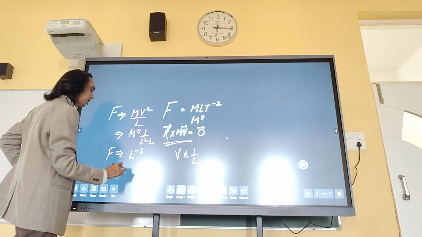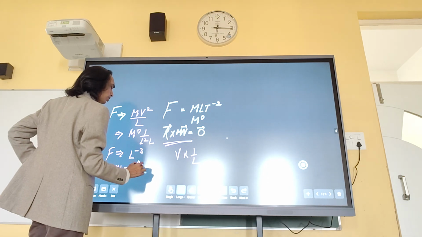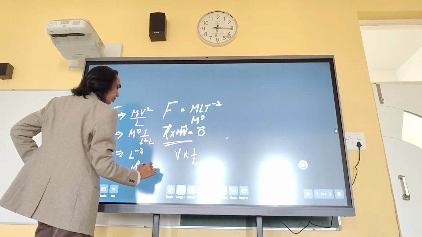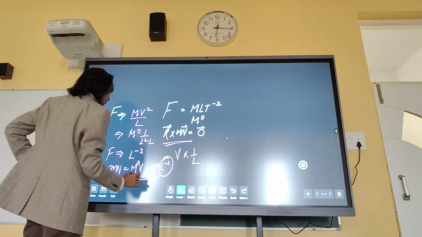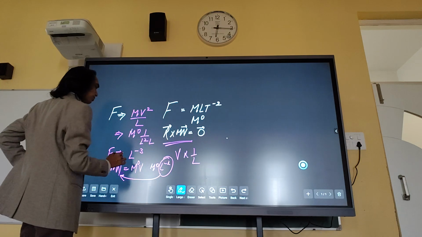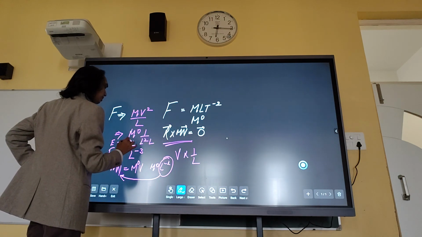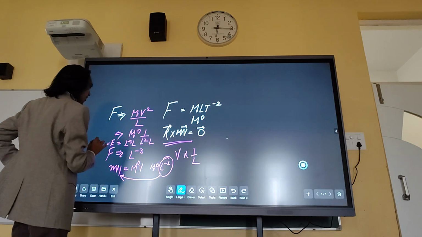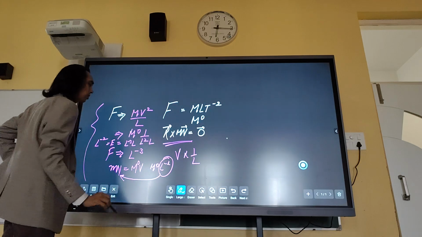Momentum is new again. So I'm going to do V, M is 0 anyways, multiply with V, and what we want is V should be in terms of L, so M 0 L raised to the power minus 1. We get for momentum minus 1. We get for energy, force multiplied with length, that way it is L to the power negative 2. This is the question which featured.